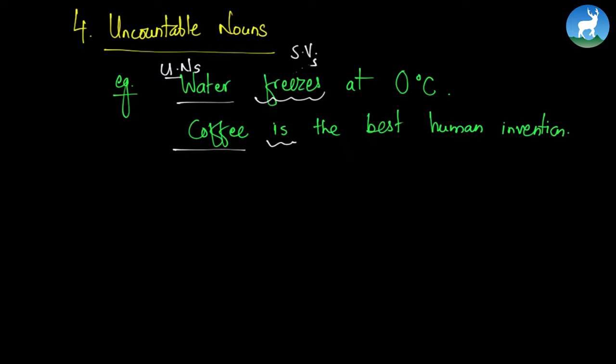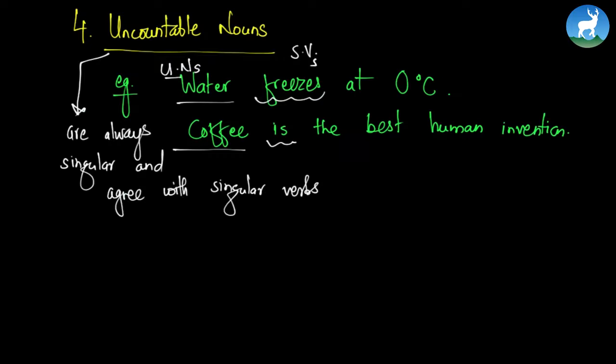Correct? They are followed by what? Singular verbs. So what is the rule? What is the grammar rule? The grammar rule is uncountable nouns are always singular and they agree with singular verbs.